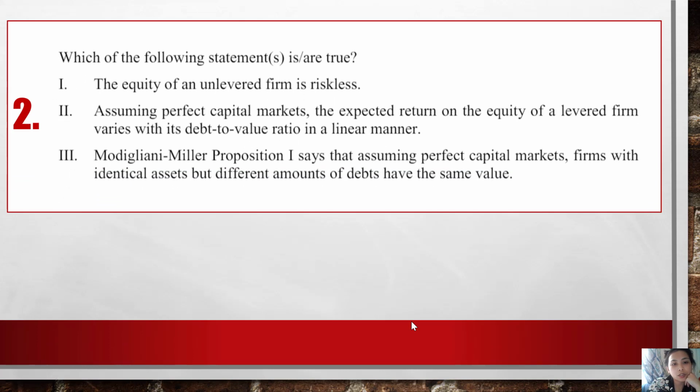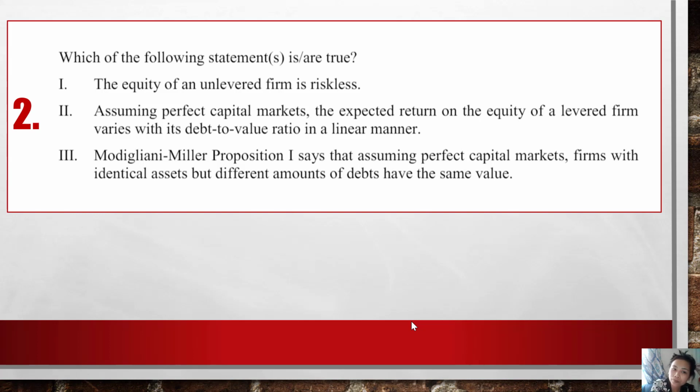Alright, now look at question number 2. Which of the following statements is true? First, the equity of an unlevered firm is riskless. This is wrong. Any firm should have risk, no matter whether a big risk or a small risk. Any firm, any investment, we have risk. So 1 is untrue. Number 2, assuming a perfect capital market, the expected return of equity of a levered firm varies with its debt to value ratio in a linear manner. It is not a linear manner.